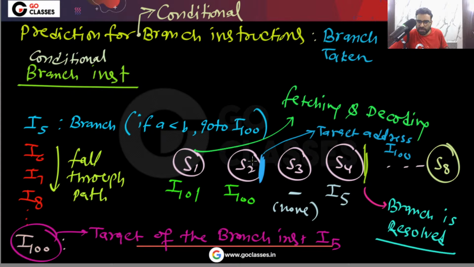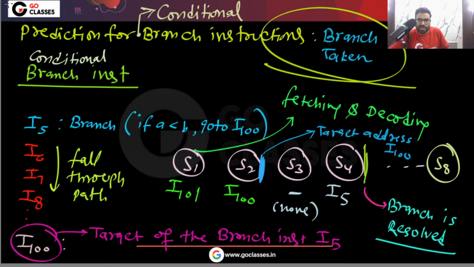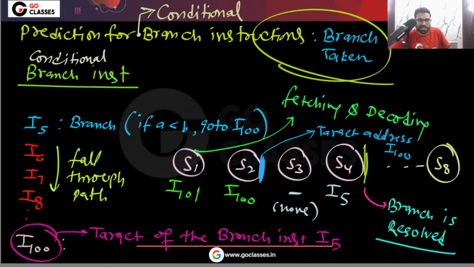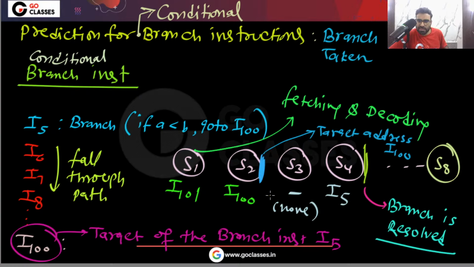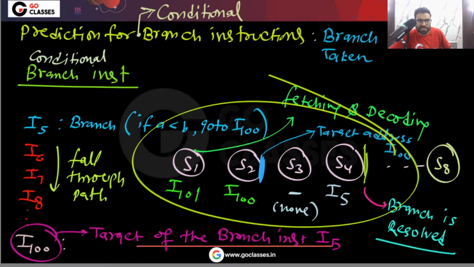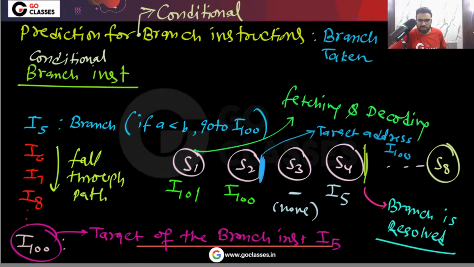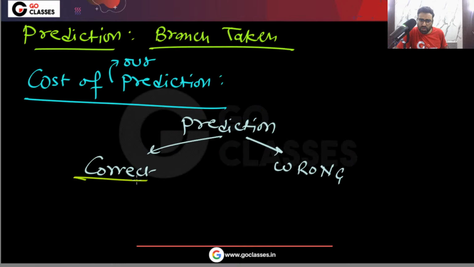But remember, after the stage S2, we will find this target address, and because of our pre-assumption, we will fetch I100. So you can see that even if our prediction is correct, then also one cycle got wasted. One cycle still got wasted. I can say one stall.